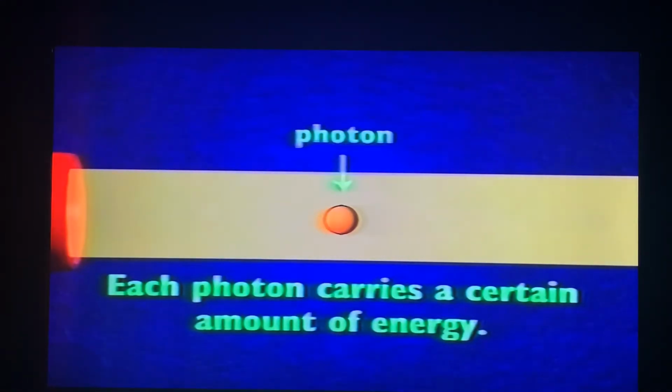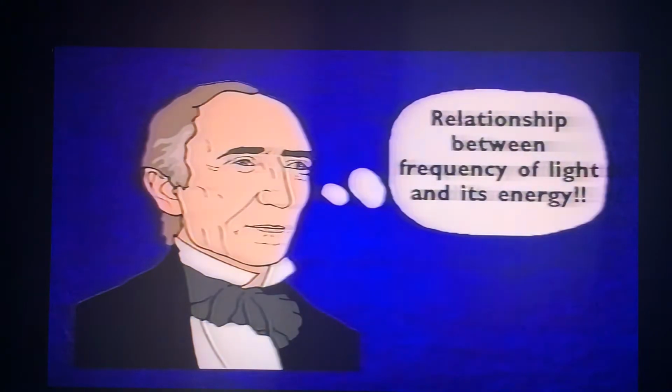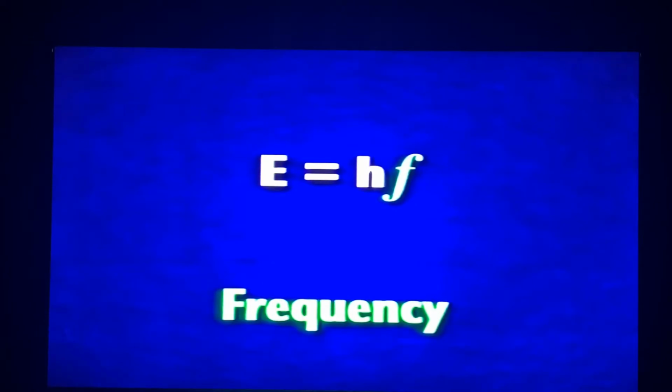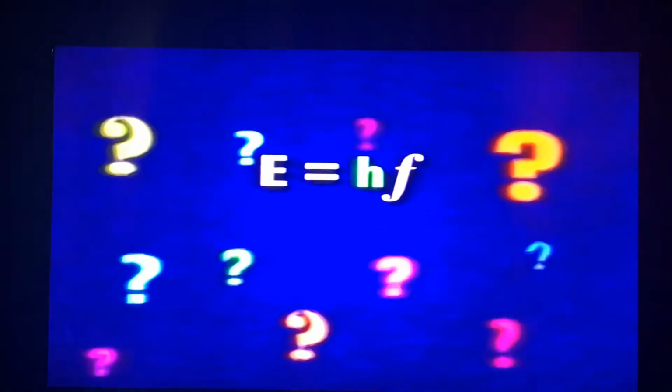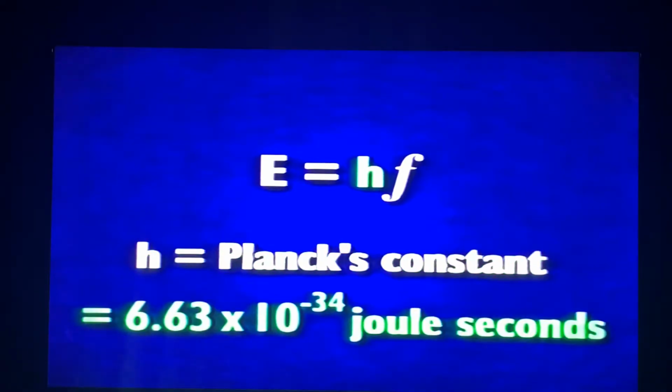We can determine the amount of energy a photon carries by determining the frequency of the light. Higher frequency light has more energy. A guy named Planck came up with an equation that describes the relationship between frequency of light and its energy. It looks like this. Energy equals frequency, or F, times h. What's h? That's Planck's constant. It's equal to 6.63 times 10 to the negative 34th joule seconds.